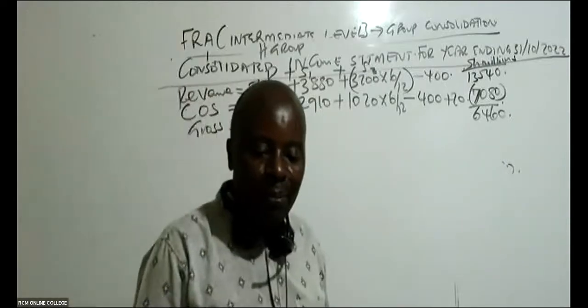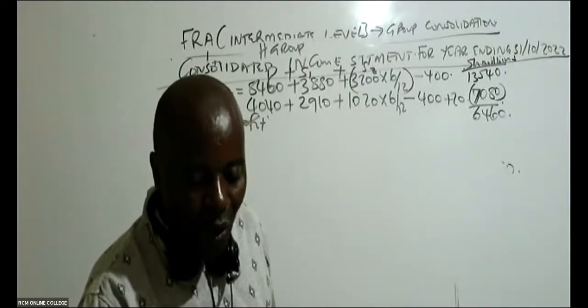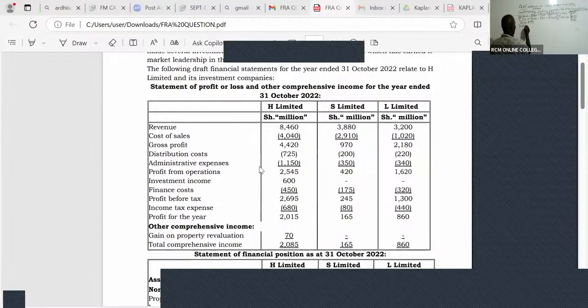Now from there, you simply follow whatever is in the question. So now we have the gross profit. From there, we have distribution cost. This one is very easy. Very easy. No adjustment, basic, not unless I had a distribution van.